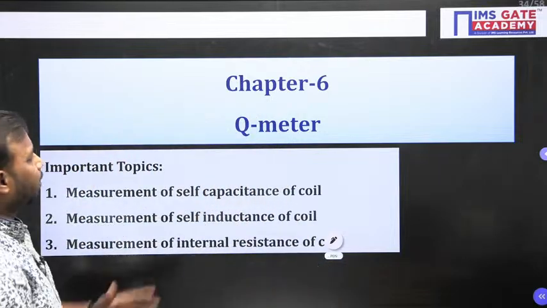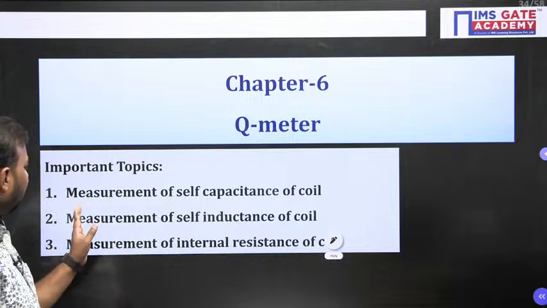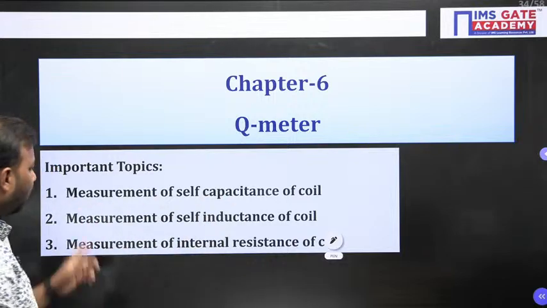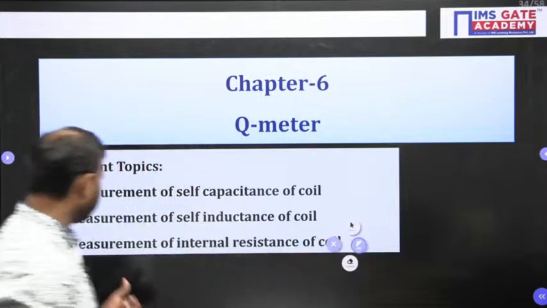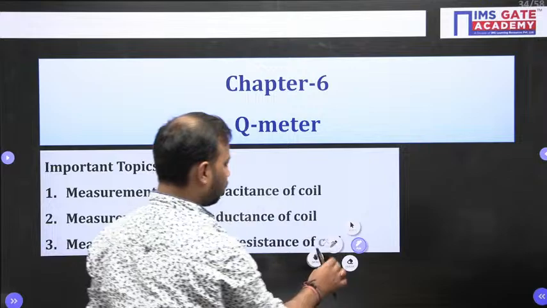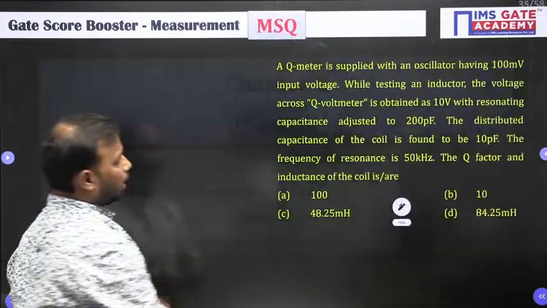Now, come to chapter 6, which is the Q meter, and the important topics under this are measurement of self capacitance of the coil, measurement of self inductance of the coil, and the third one is measurement of internal resistance of the coil. So, these are the important topics. Let us see the question.